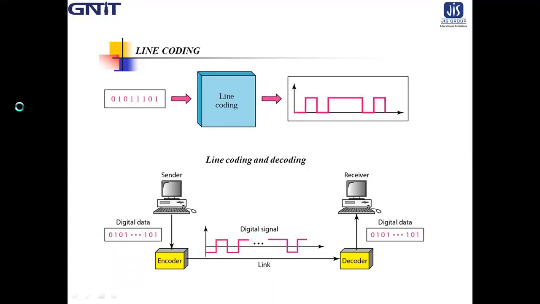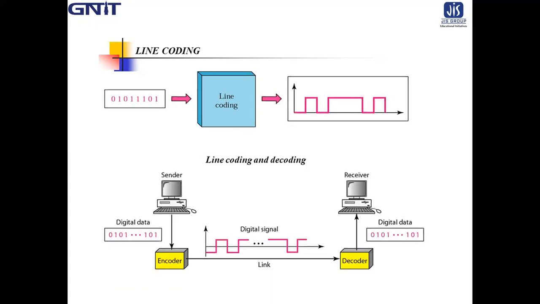Now this data cannot be transmitted directly over a communication channel because there may be a chance that the signals overlap and cause distortion. As I already mentioned, this type of distortion is called inter-symbol interference.